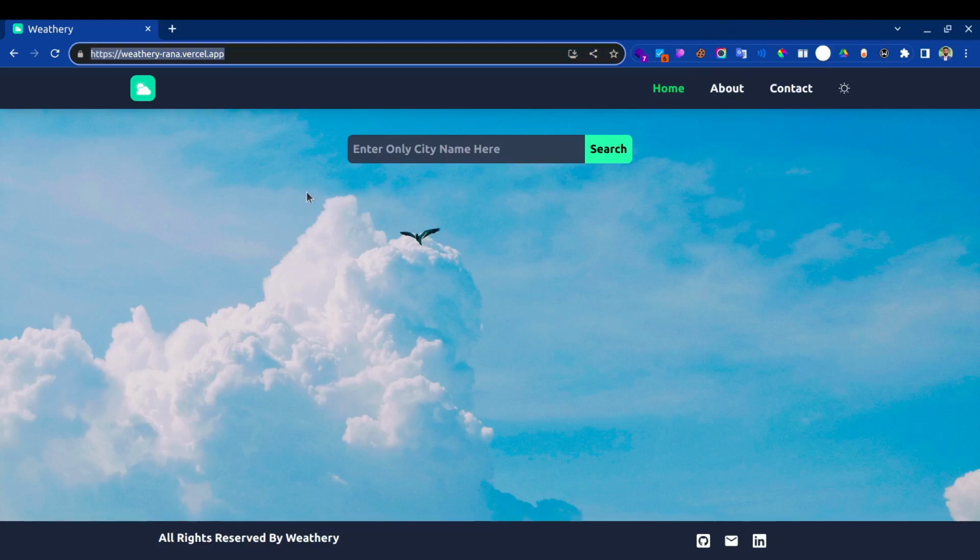Hey guys, recently I have built this weather website. This is the URL of this website. This is the homepage of this website. This is the header section. This is the search bar. This is the footer section.